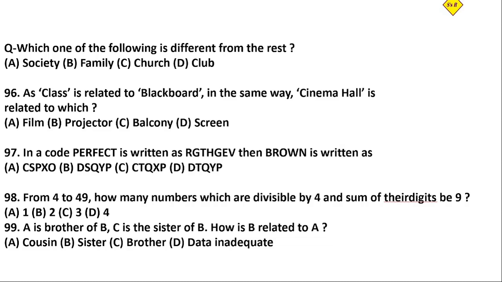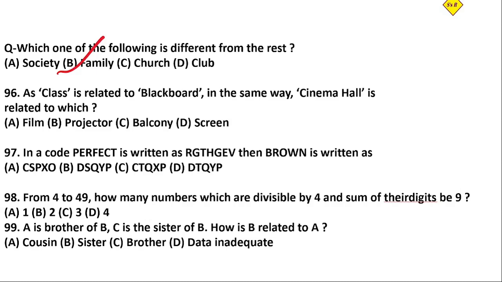But in a family, it is a group of people from your own family, your own relations, who live together. Society has lots of people, church lots of people go there, and club also lots of people go there. So family is different from the other three. There's a logic behind it here. So the answer is option B, family.